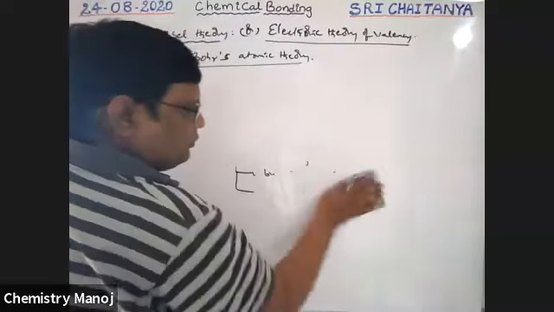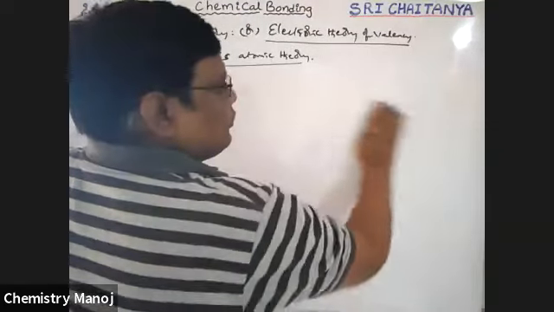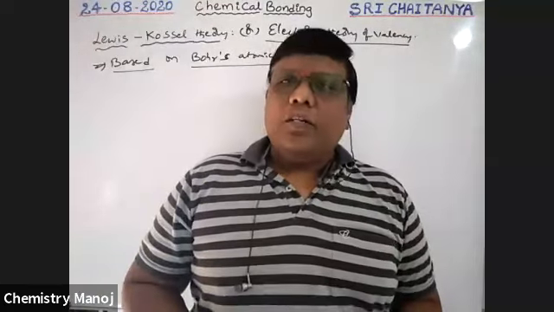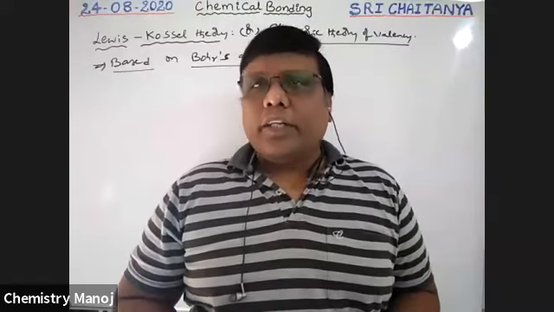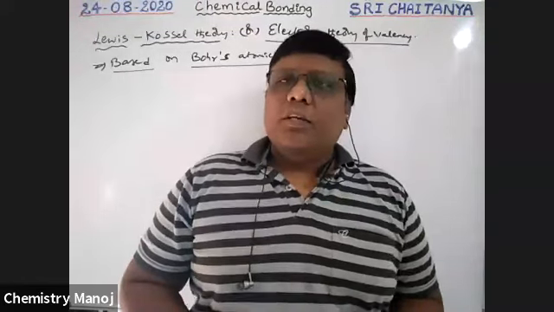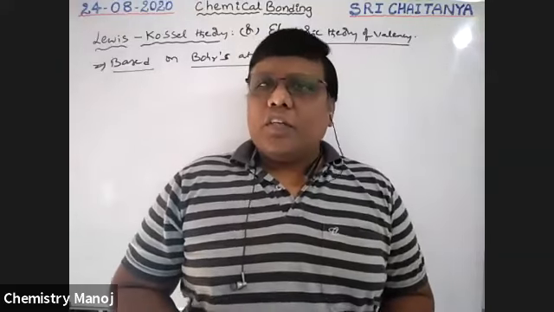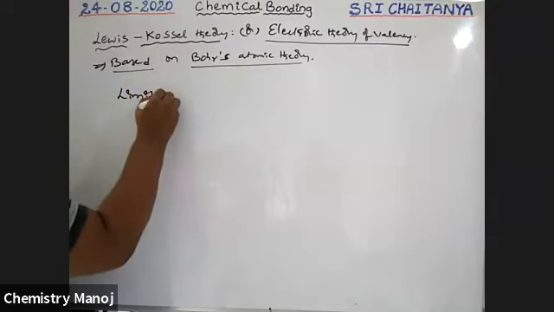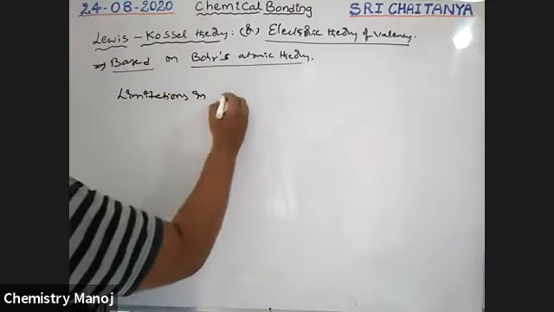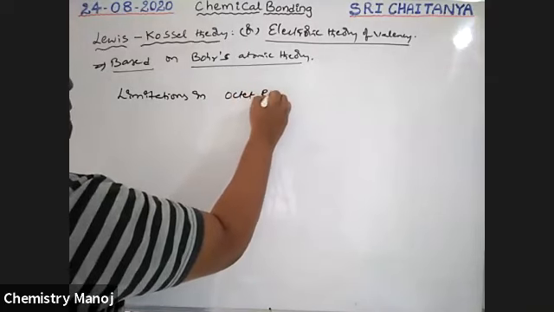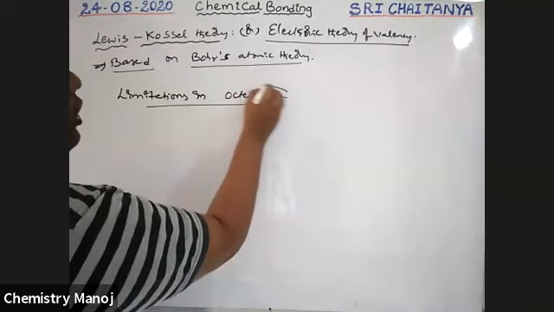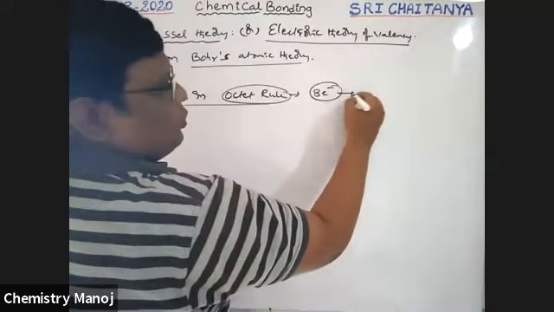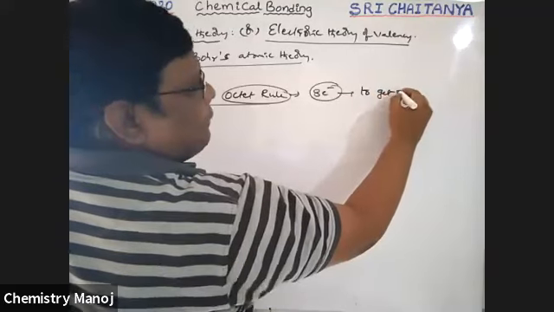Before taking up ionic bond formation, there are some limitations in the octet rule, so first of all we are taking those. What is this octet rule? Octet rule means every atom must attain 8 electrons to get stability.